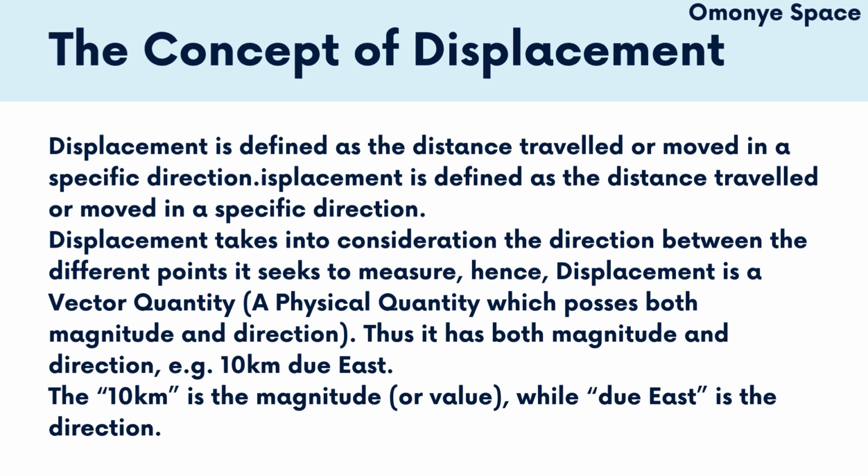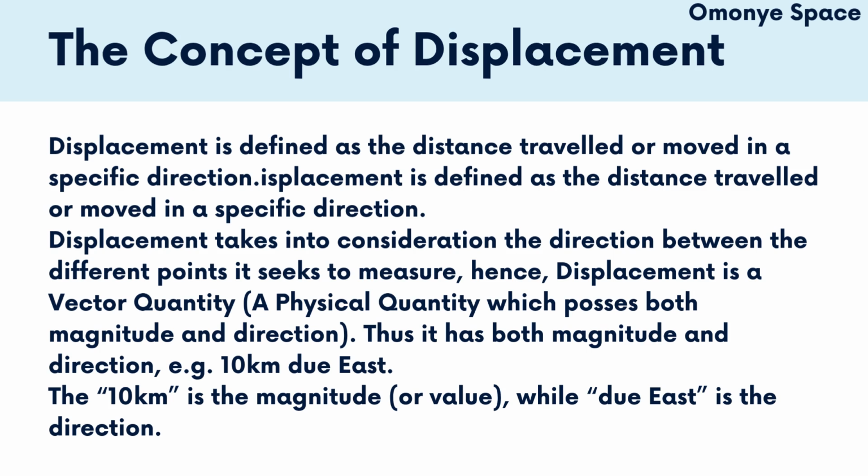The concept of displacement. Displacement is defined as the distance traveled or moved in a specified direction. Displacement takes into consideration the direction between the different points it seeks to measure. Hence, displacement is a vector quantity. So now, in the case of displacement, it is the distance traveled or moved in a specified direction.